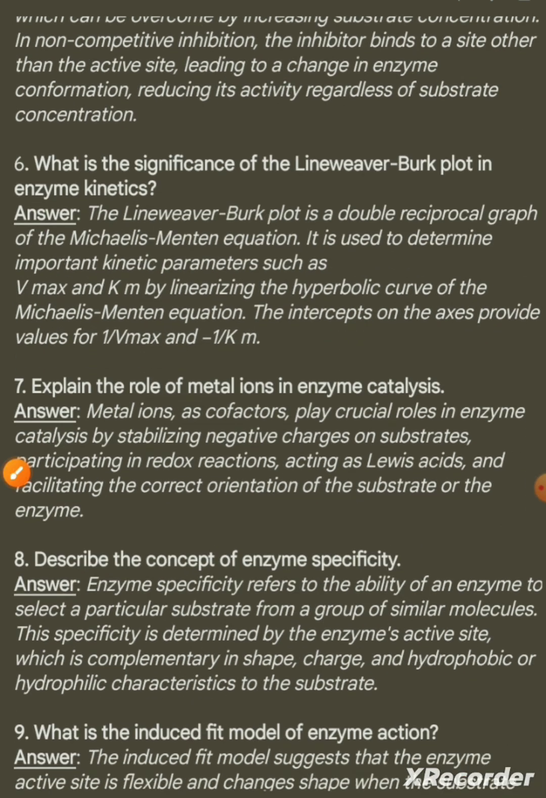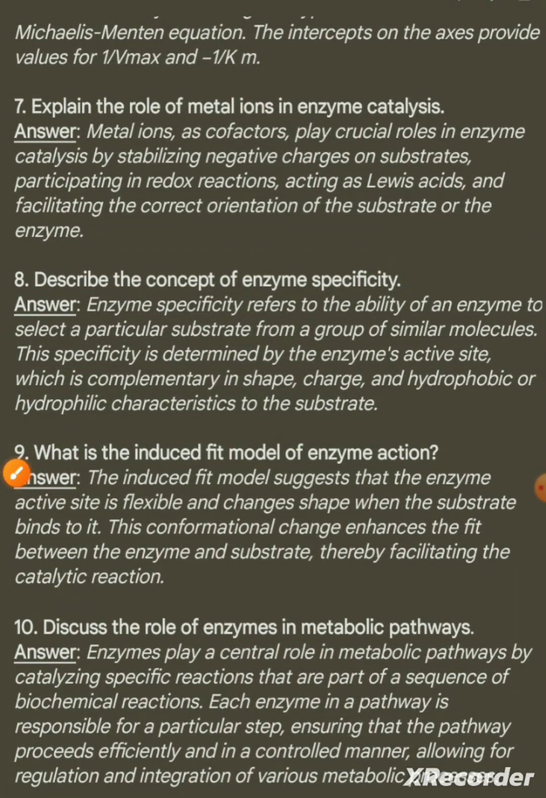Question number 7. Explain the role of metal ions in enzyme catalysis. Answer. Metal ions as cofactors play crucial roles in enzyme catalysis by stabilizing negative charges on substrates, participating in redox reactions, acting as Lewis acids, and facilitating the correct orientation of the substrate on the enzyme.